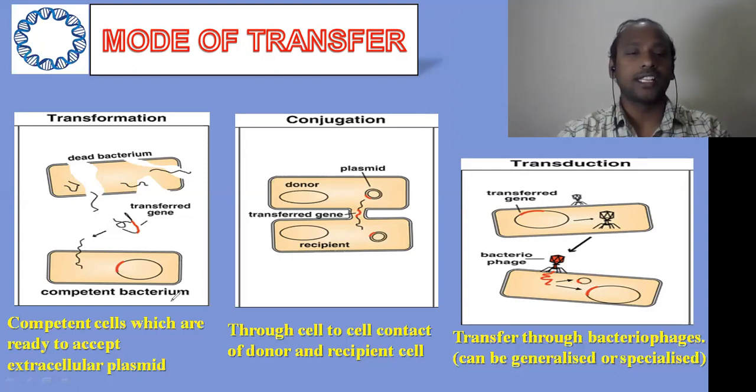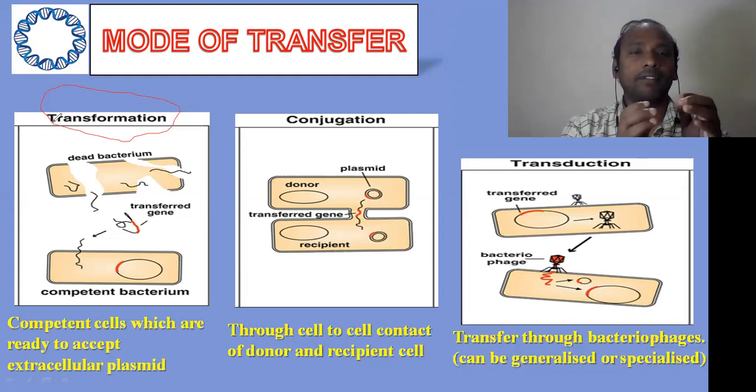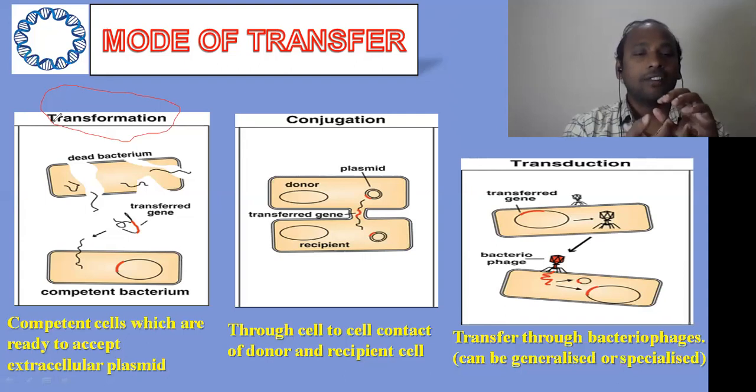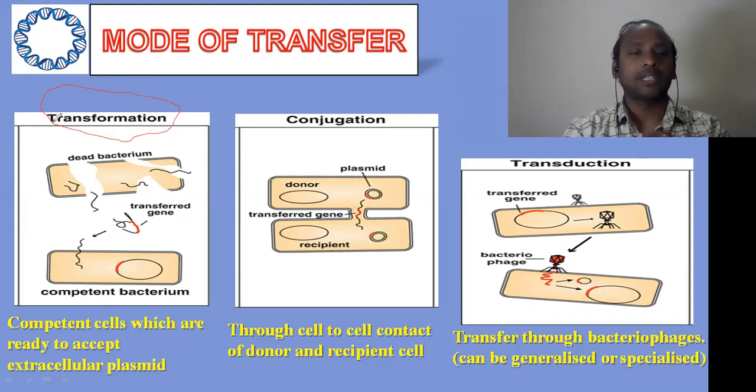The first one you can see is transformation. In transformation, we prepare competent bacteria. What do you mean by competent bacteria? Competent bacteria is the one which is ready to take any plasmid from the media, right? That can be achieved with different modes. Finally, we prepare the competent bacteria; anyway, I'm not going to discuss that whole thing here. These are bacteria which are ready to accept the extracellular plasmid. This is how the plasmid can be introduced into the bacteria.